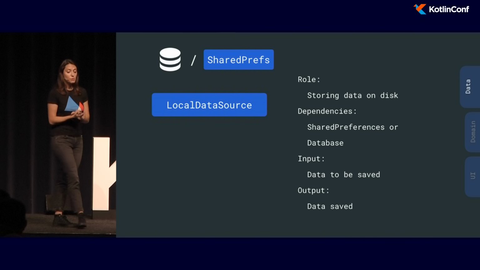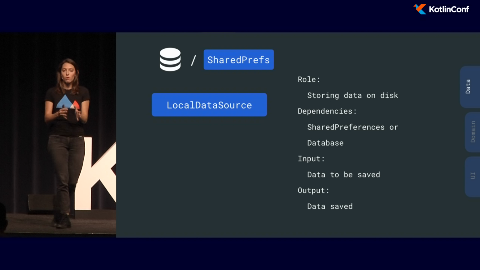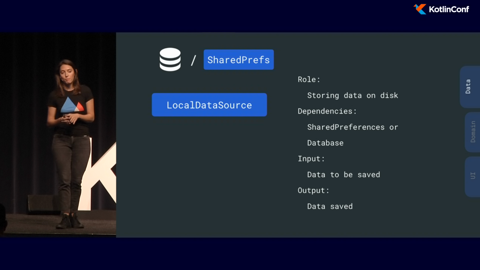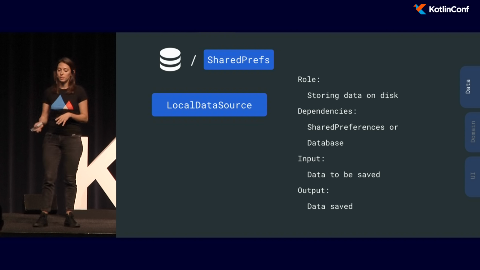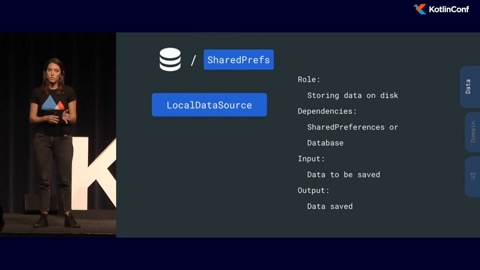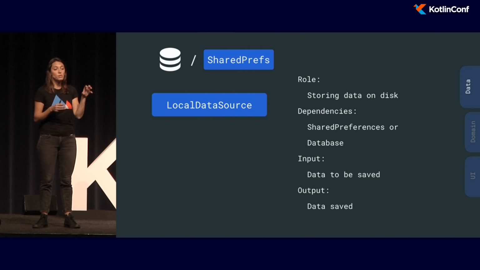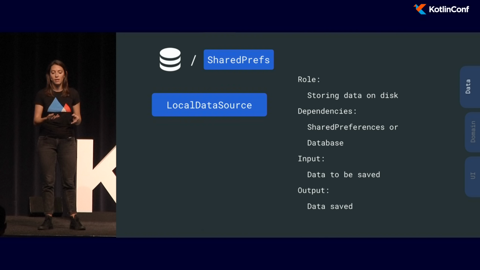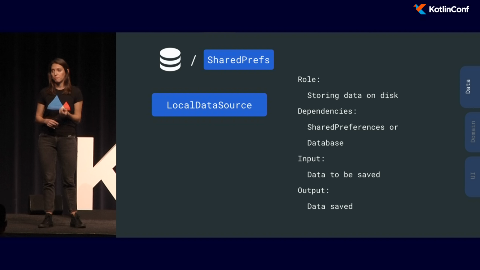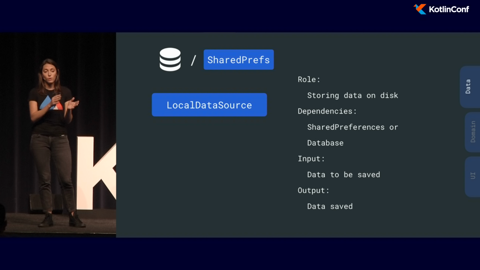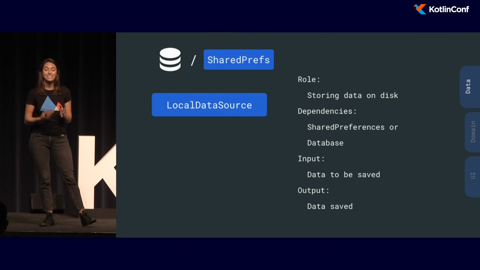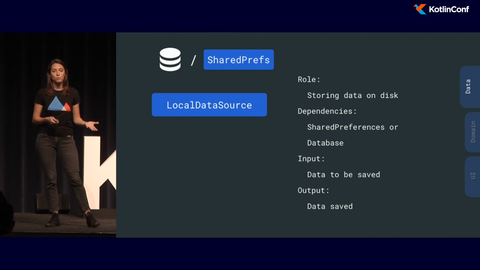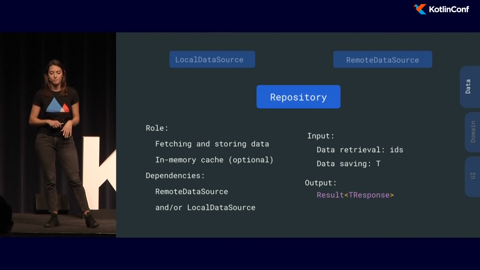OK, next, we work with a local data source. So the role of the local data source is just to store data on disk. It depends on either shared preferences or database. For now, we're still working with the shared preferences, but we think that because the local data source is the only place that knows how to save the data, it shouldn't be hard to replace the shared preferences with Room, for example. So as an input, the local data source gets the data to be saved, and then as output, the data that was saved.